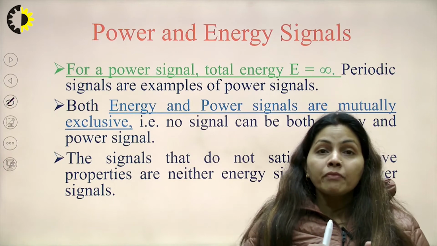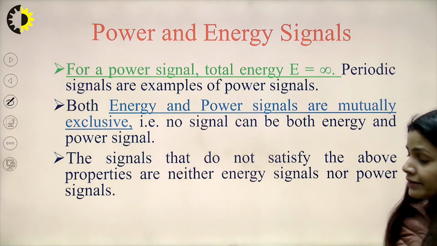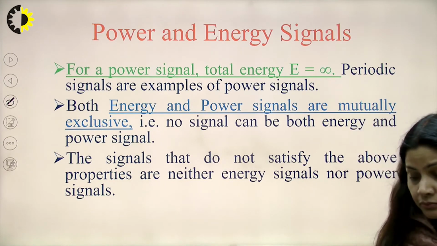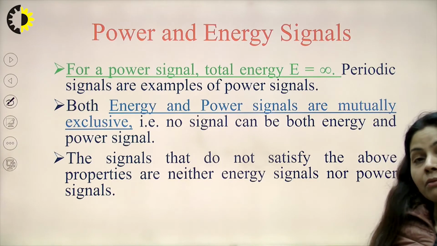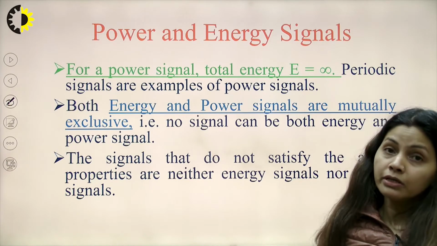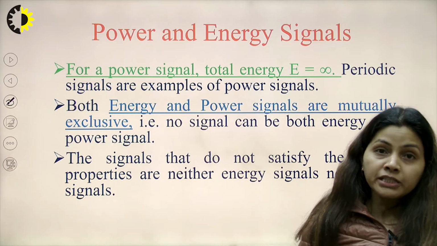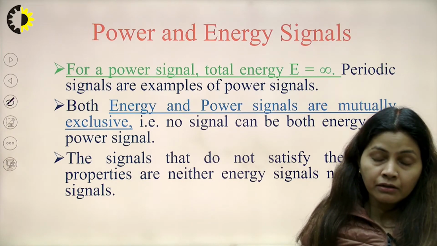So, for a power signal, if we want to calculate the total energy, it comes out to be E equal to infinity. That means if a given signal is a power signal, then the total energy E is infinite. Periodic signals are examples of power signals, right.